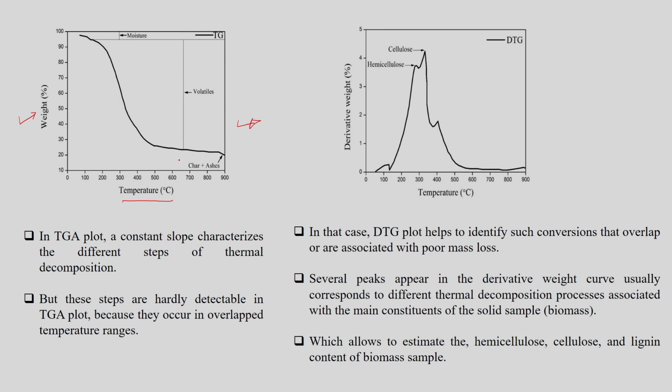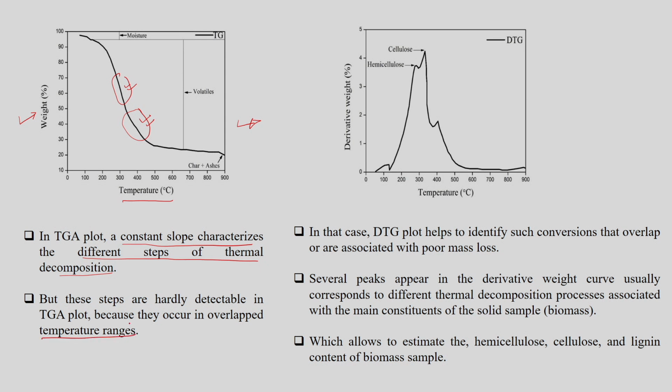Now if you see here, a constant slope characterizes the different steps of thermal decomposition, but it is hardly detectable in this TGA plot because we cannot distinguish the different steps of decomposition here because of the overlapping temperature ranges.